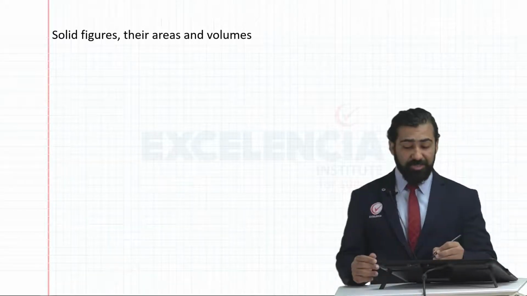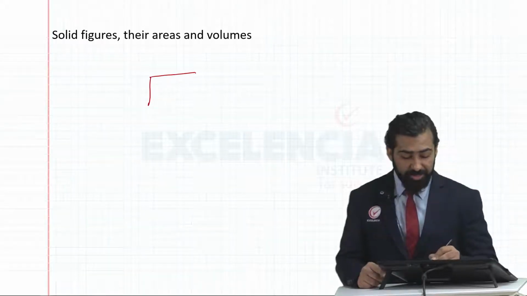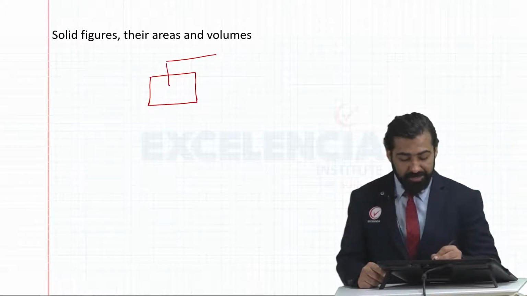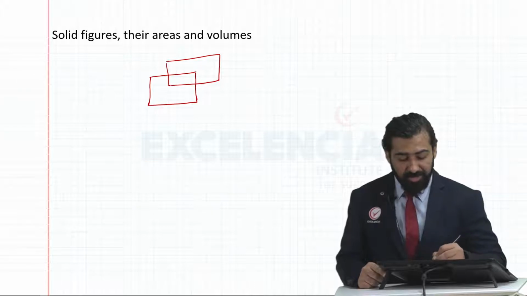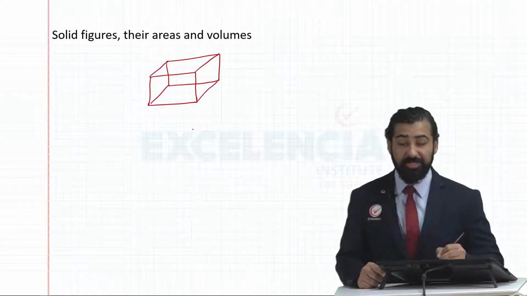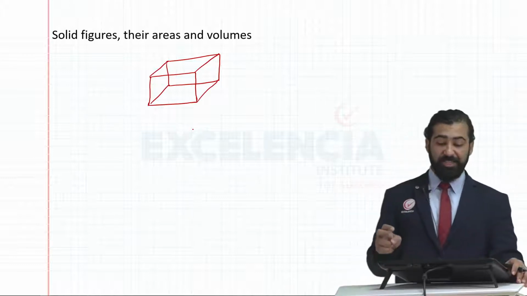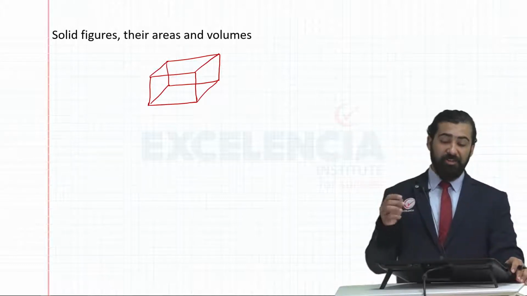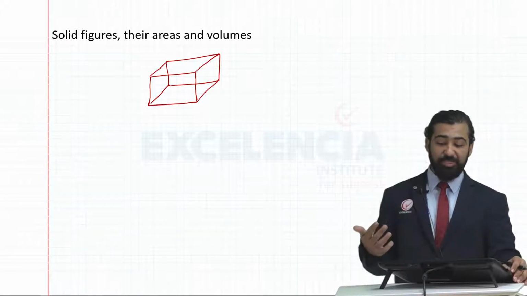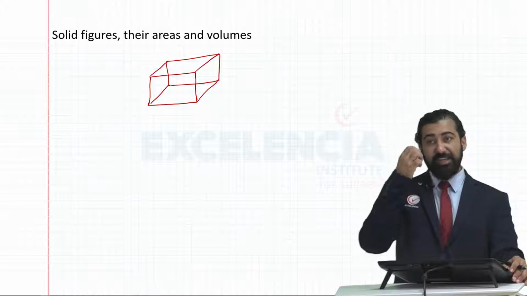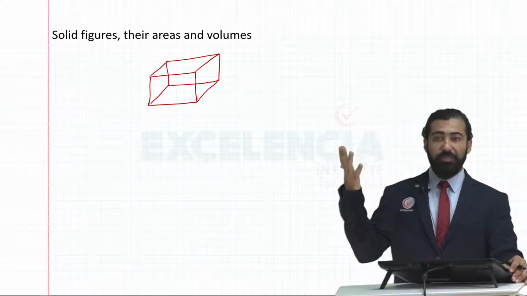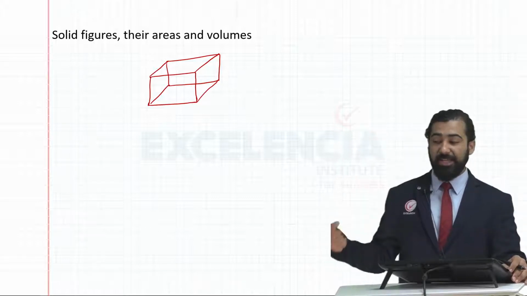Suppose I want to calculate the area of a cube. A cube is basically a rectangle in 3-dimensional space. So I want to calculate the surface area of this figure. There are two types of surface area that we'll look at. One is lateral surface area, which is the area of 4 sides, and the second is total surface area. Total surface area is basically the area of 4 sides, the top and the bottom, the ceiling and the base, the floor.